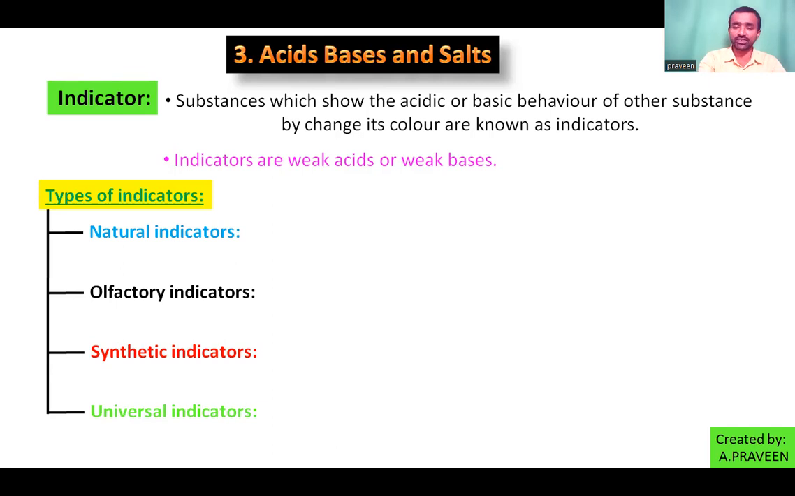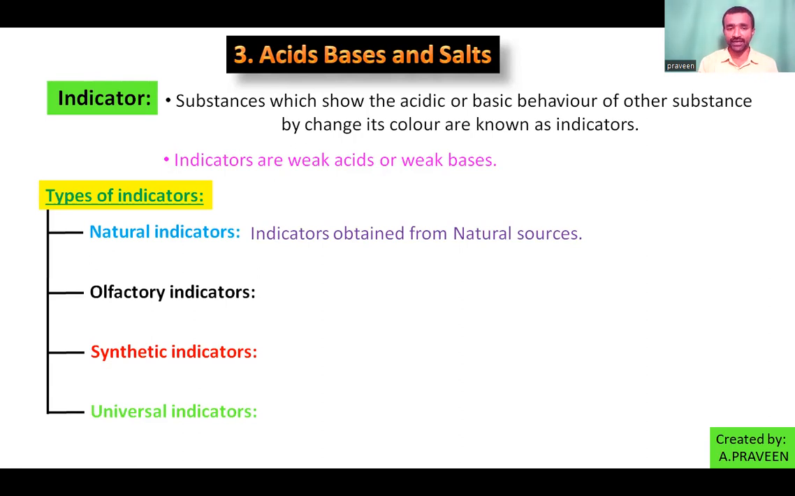So individually we can discuss now. Which indicators are called natural indicators? Simple, natural, from nature. So naturally they are available. You are preparing the indicators using natural sources. The indicators which are obtained from natural sources are called natural indicators.